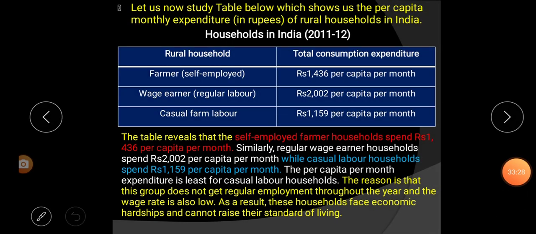Next, the reason is that this group doesn't get regular employment throughout the year, and the wage rate is also low. That means this group doesn't get work throughout the year, and the wage is very low. As a result, the household faces economic hardships and cannot raise their standard of living, as they don't get regular work every day, and they don't get better wages. That's why this household faces hardship and difficulty.